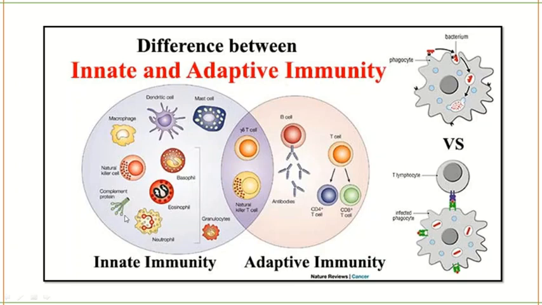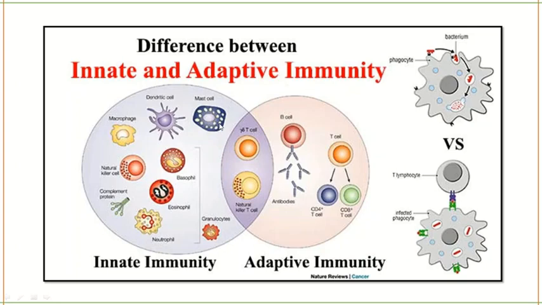In innate immunity, you have mast cells, dendritic cells, macrophages, NK cells, complement systems, eosinophils, neutrophils and basophils. All of these are involved in innate immunity. Next you have adaptive immunity, where you have B cells and T cells. We will talk about innate and adaptive immunity in detail.